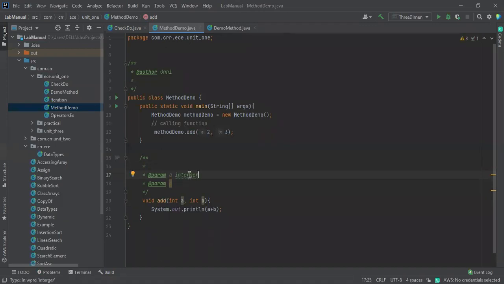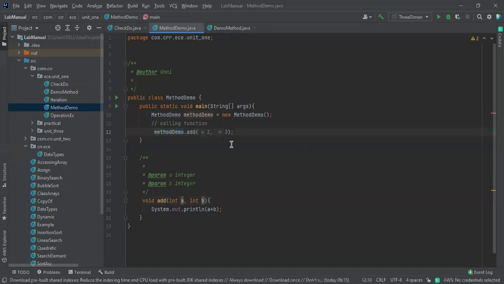This is about the coding standards and all, based on the organization. So param, this is like an add method. For each and every method we need to mention what this method is going to do. It is going to do an addition, that's it. We need to write it over here. If there is a static over here, there is no need of an object of the class. By using the object we are going to access this. If it is static, there is no need of this reference. Just remember this one.